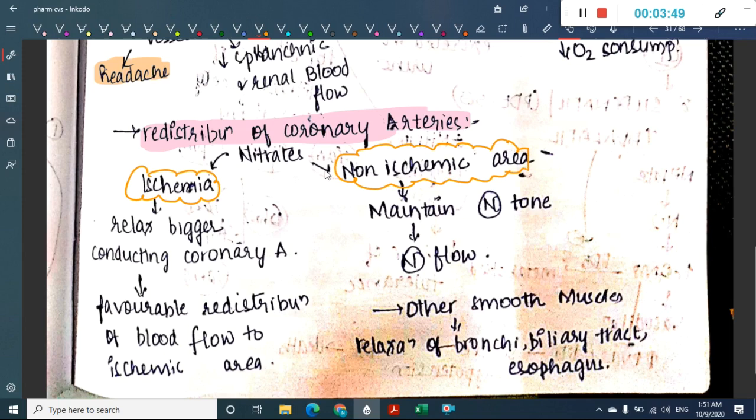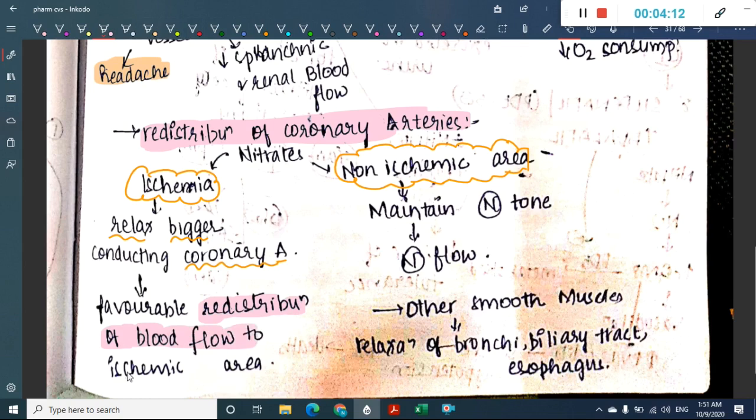So what nitrates do is, they relax the bigger, conducting coronary arteries, and thus cause redistribution to the ischemic areas. As a result, more blood goes to the ischemic areas.